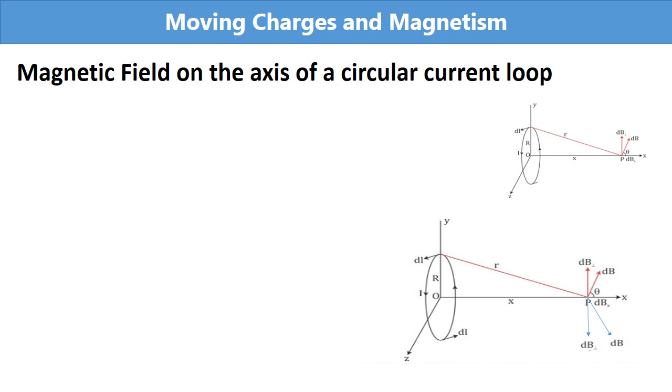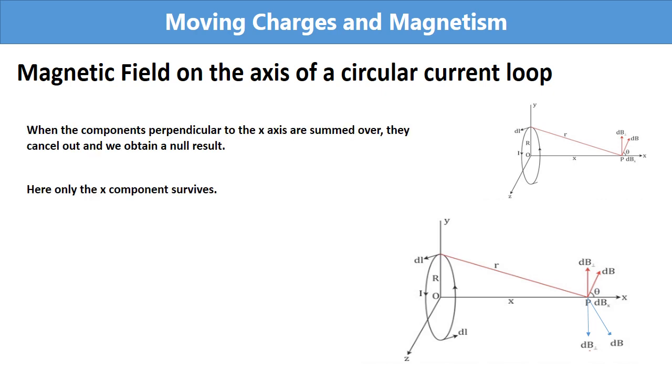Similarly, there are different dl's. So every dl will give one dBx and one dB perpendicular. All the perpendicular components will be cancelled out, but everyone's dBx will be added up. So we get a summation of dBx.